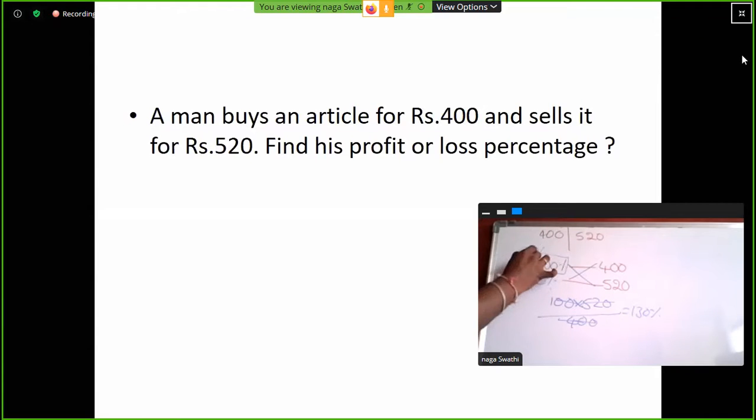So which one is greater? Selling price. What is the difference? 30. So 30% profit. Okay. So this is the shortcut.